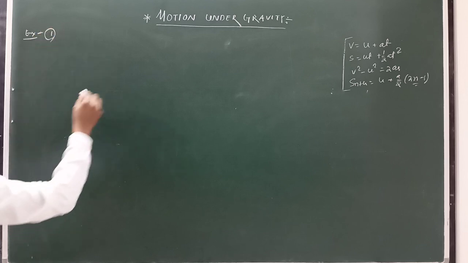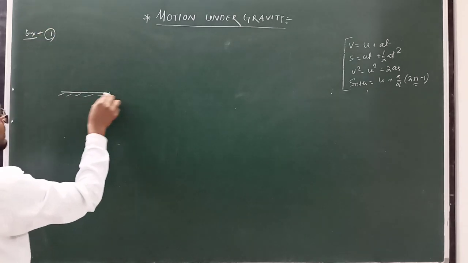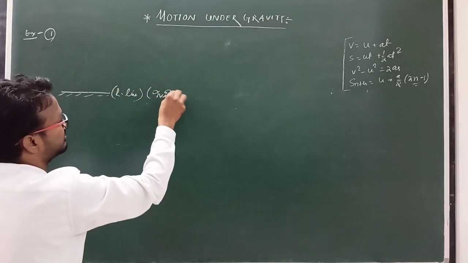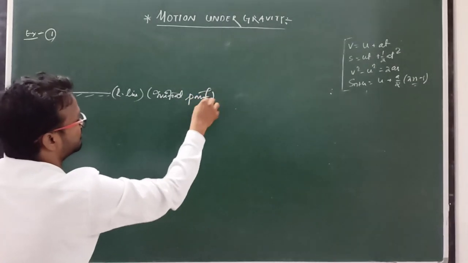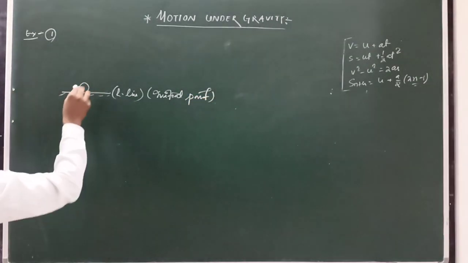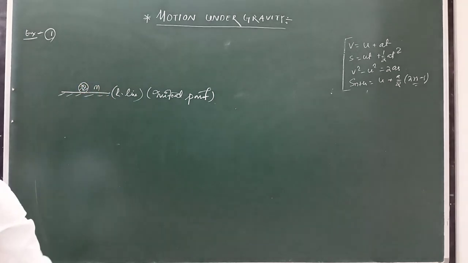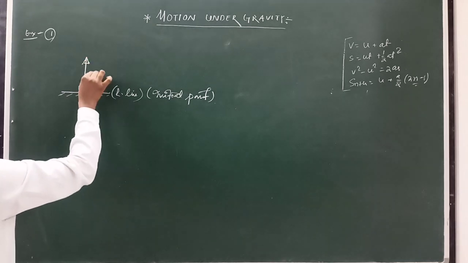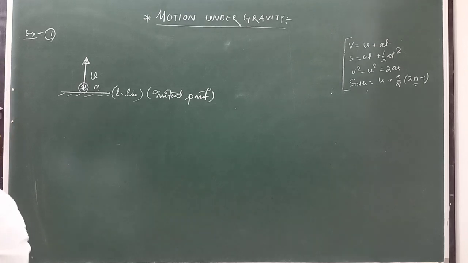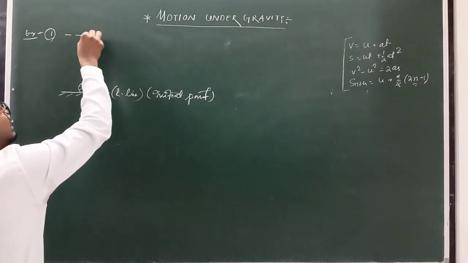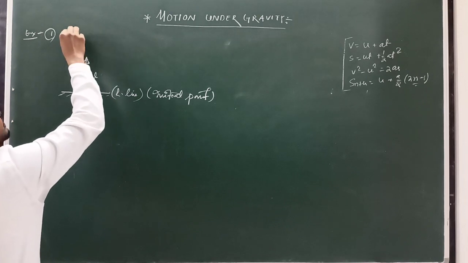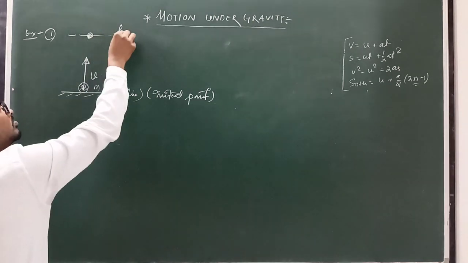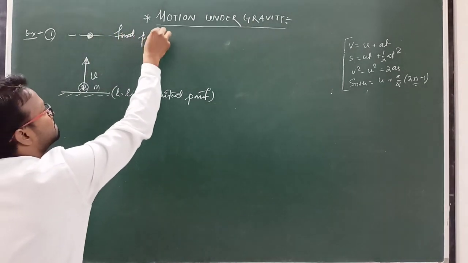Example 1. Suppose this is the reference line, or you can say the initial point. Suppose there is a body of mass m, which is projected vertically upward with initial velocity u. Clear? After some time, the body reaches here. This is the final point.